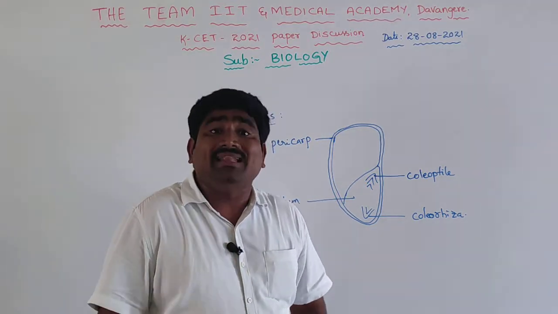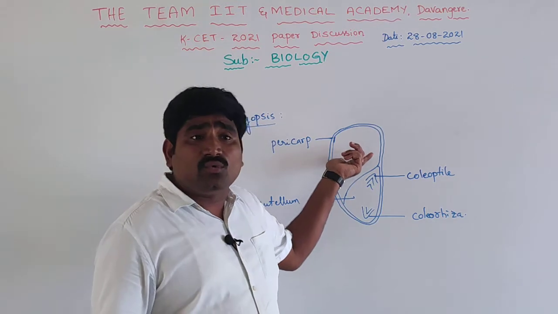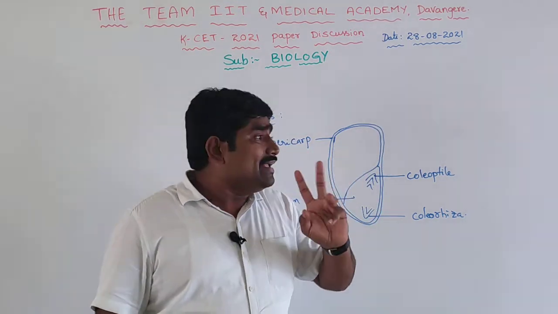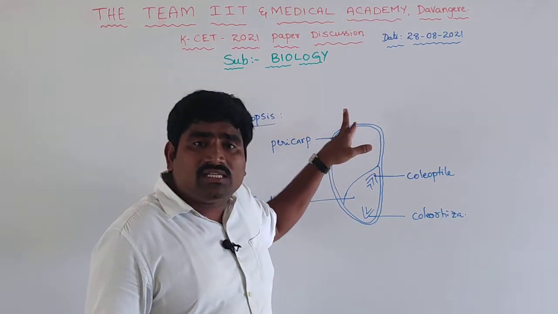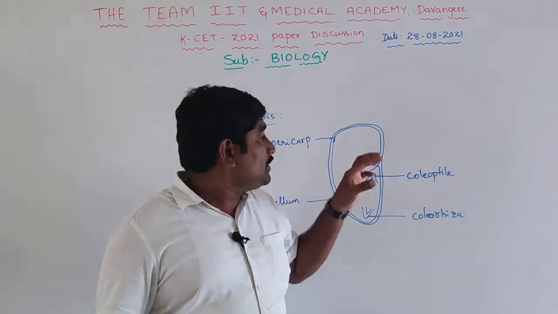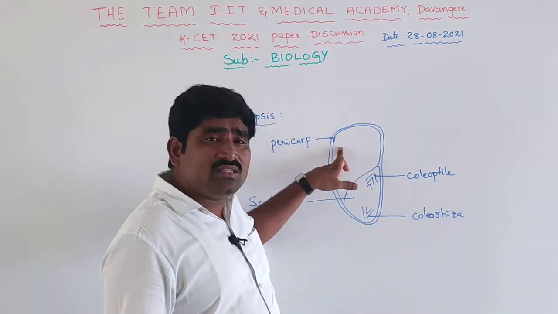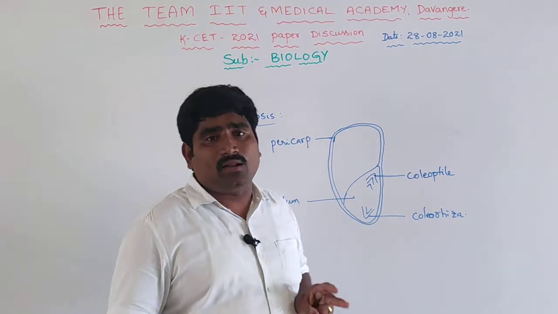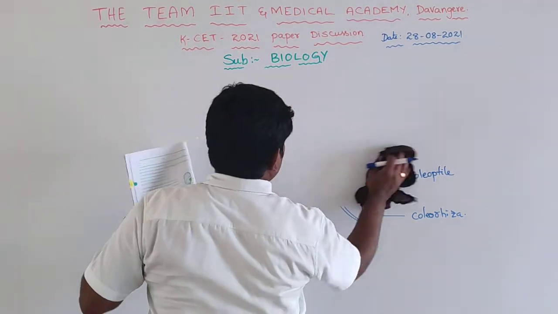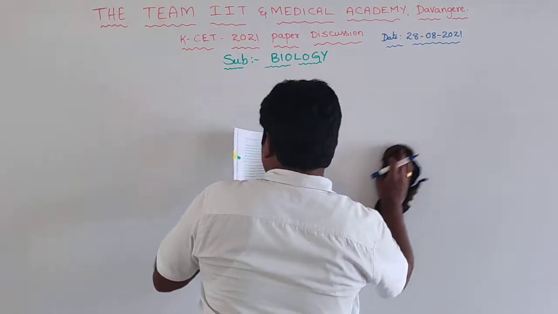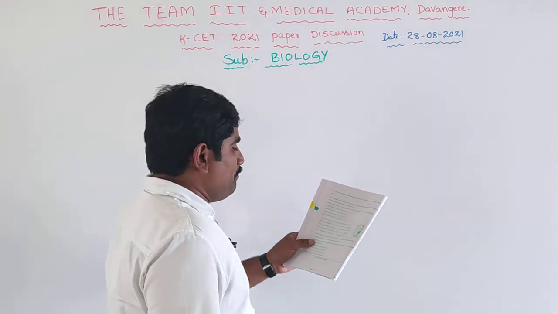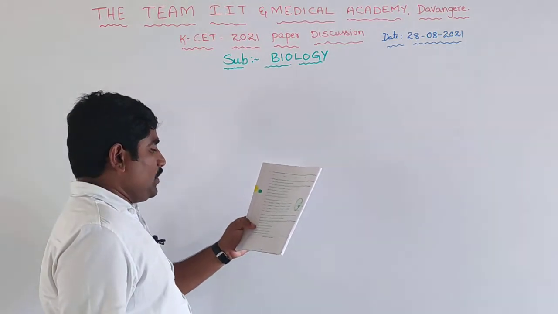Pericarp is the fruit wall, but in the Caryopsis, a monocot seed, the fruit wall is very close to the seed wall. They cannot be divided. Seed coat cannot be divided from fruit wall. So the answer will be pericarp. Then the right answer will be the first option: A coleoptile, B scutellum, C pericarp, and D coleorhiza.